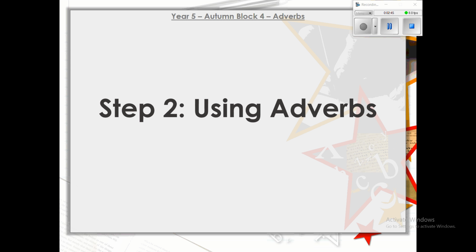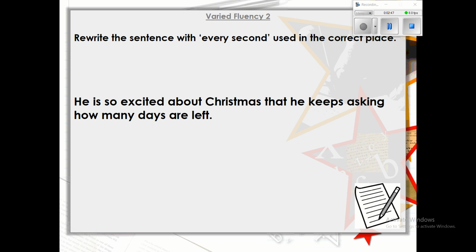Using adverbs. So rewrite the sentence with every second using the correct place. Remember, you can see this little image in the bottom corner. So I'd like you to do some writing. So I want you to rewrite the sentence below using and adding this adverbial every second into the sentence, into the correct place.